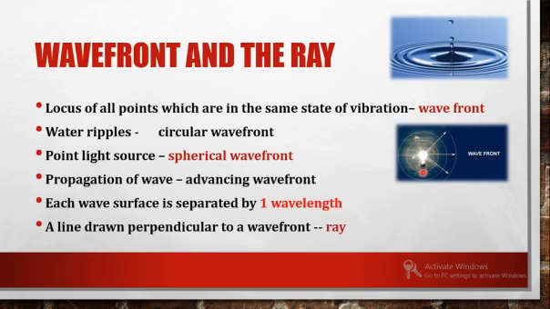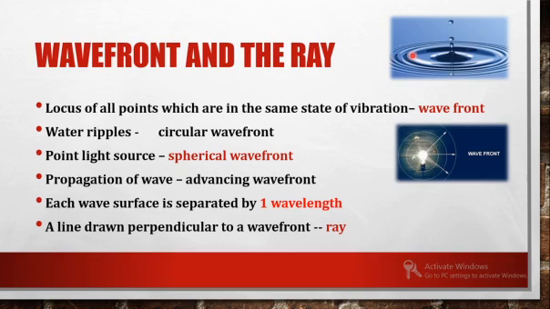So we can consider propagation of a wave as the advancing of a wavefront rather than the wave motion. Here you can see ripples distinctly, right? Each ripple we are observing is the crest of the wave, followed by the trough as a depression, again a crest, again a depression.